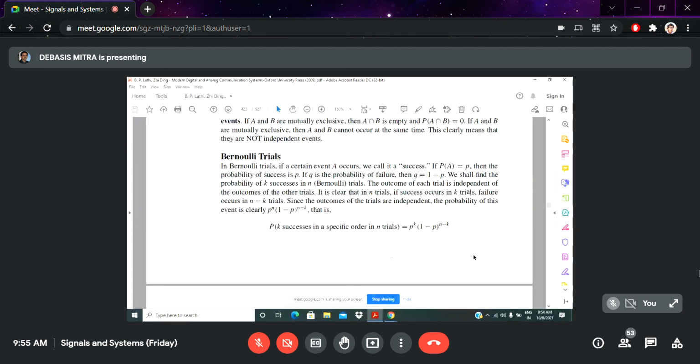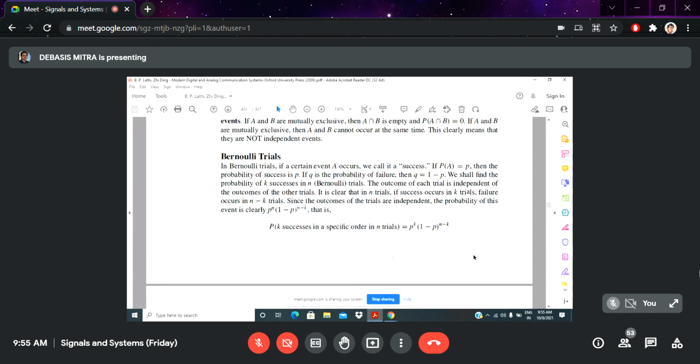So, if the outcome of each trial is independent of the outcome of other trials, and if your small n is a representation of the trials, success will be your small k trials, and failure occurs in n minus k trials, obviously.